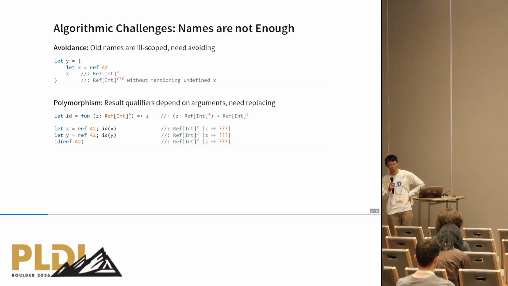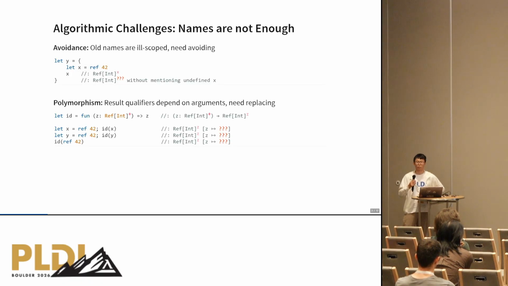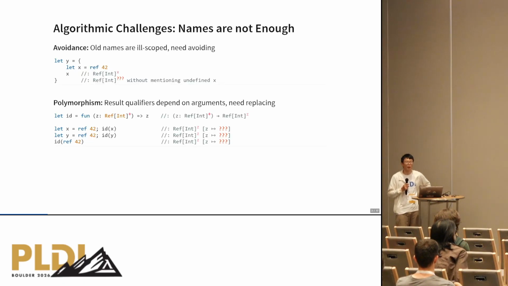Well, since in the design of the type system, variable names are so important, naturally we will find that when you are actually programming, names are not enough to track data. There are two really important cases where we observe that names are not enough to preserve the tracking. First of all, there's the avoidance issue where, for example, in an inner scope, we define a variable x, and the data we're returning from this inner scope should also be qualified by this x. But then in the outer scope, since all names are lexically scoped, that name has to be avoided from the typing.